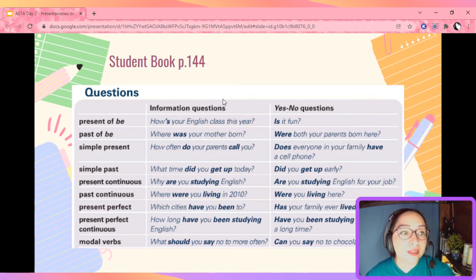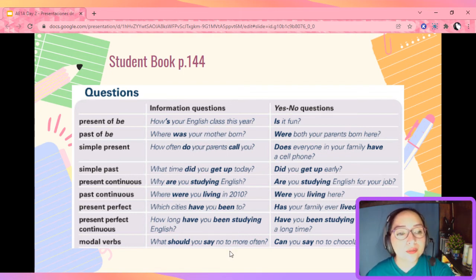With the present or past of verb to be, we use verb to be before our subject. How is your English class this year? If you notice, your English class is the subject. Where was your mother born? Again, we have our auxiliary, verb to be, and our subject.